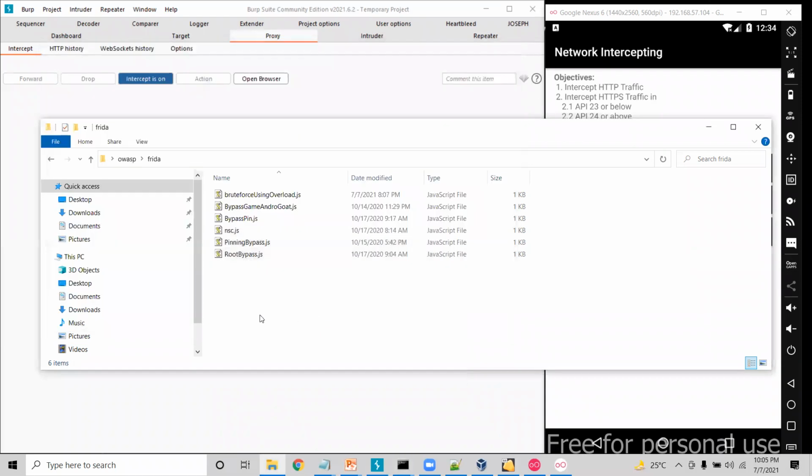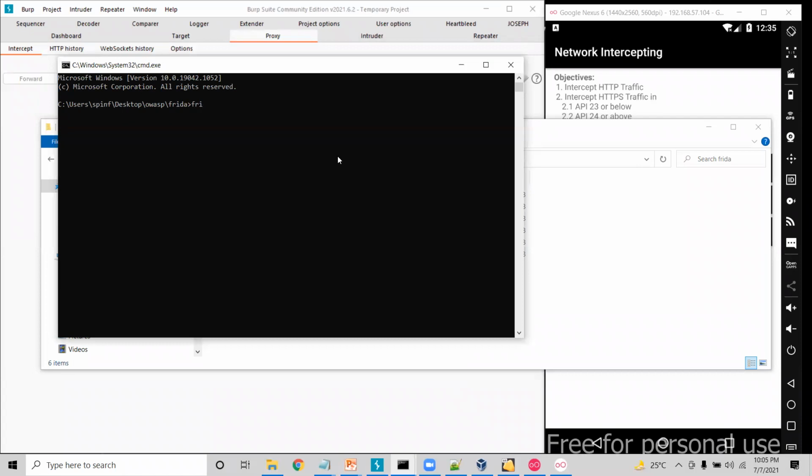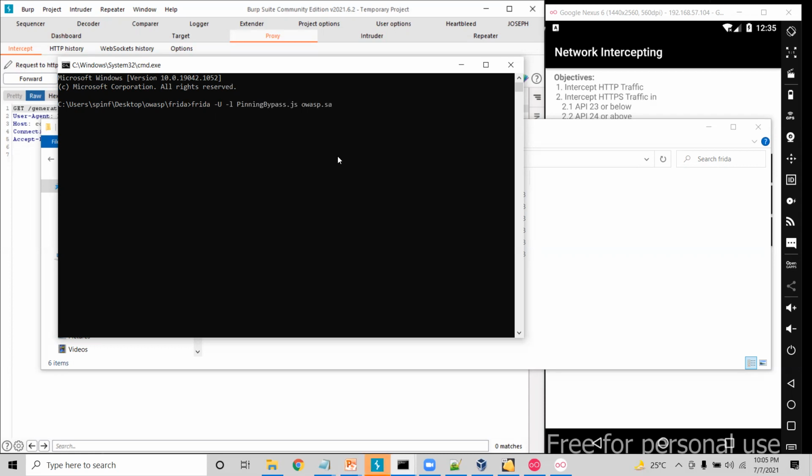Then I am ready to run the Frida script, which is responsible for bypassing the certificate pinning. Let me run this command: frida -U for USB to attach to the device, and -l for the script pinning-bypass.js, and then the package name, sad.andro.goat.